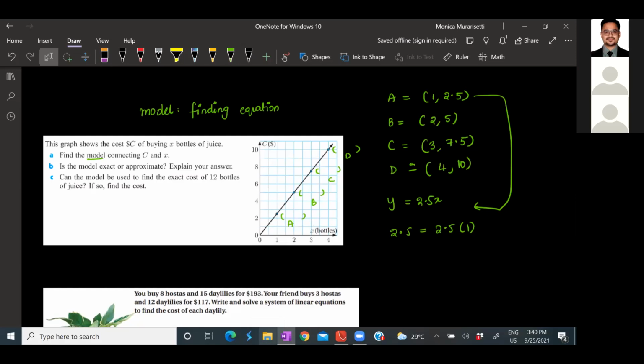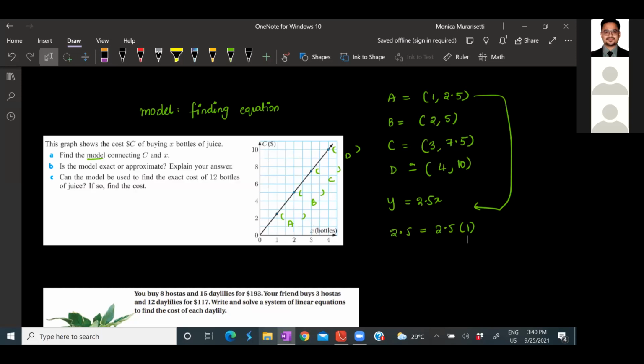Next, the last question in this one. Can the model be used to find the exact cost of 12 bottles of juice? If so, find the cost. So here x represents bottles and y represents cost. So where do you plug in this 12? In x or y? In x. And what is the corresponding y value then? Which is 30. Okay, so $30 is the cost.